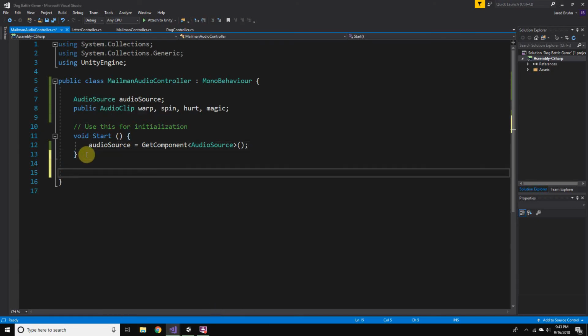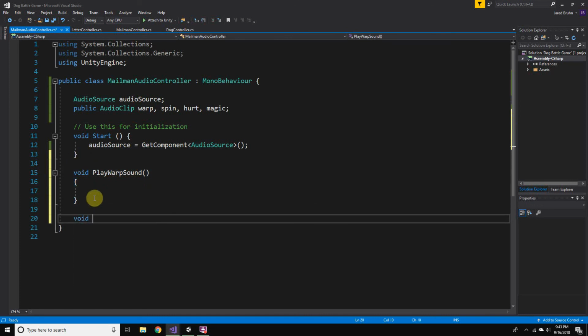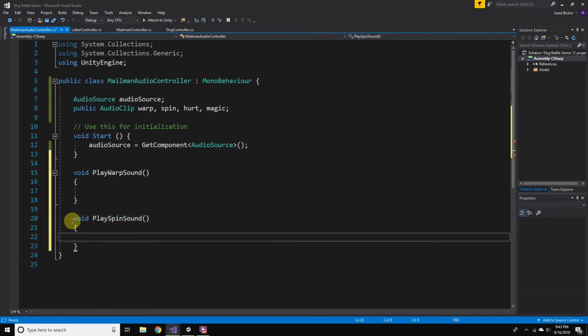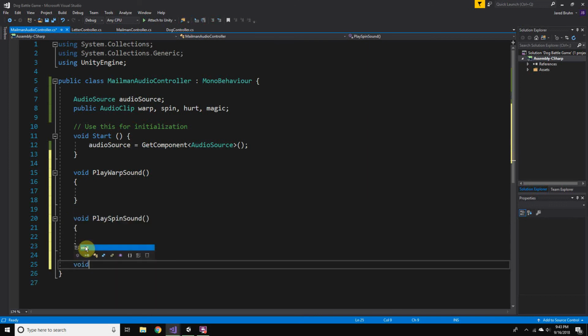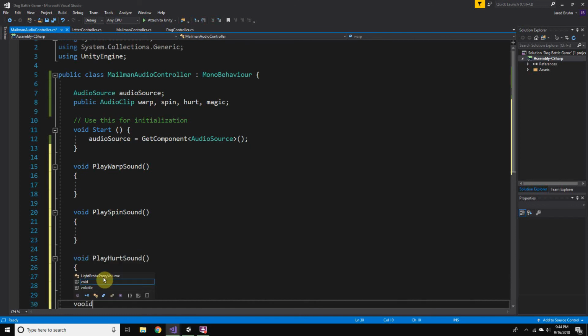So let's create a few different functions here, and I'll do a play warp sound, a play spin sound, play hurt sound, and we will, oops, void, play magic sound.